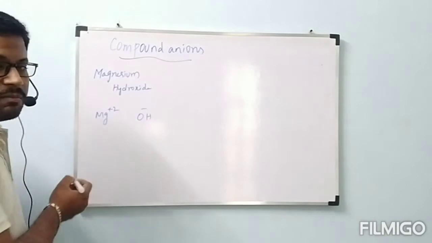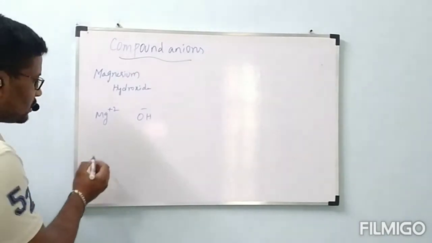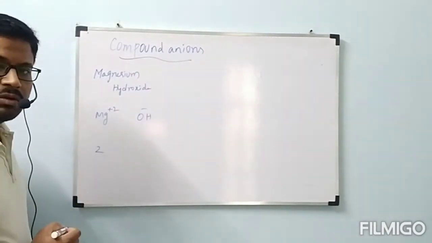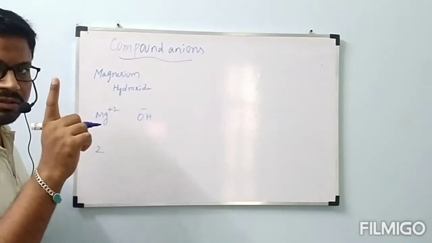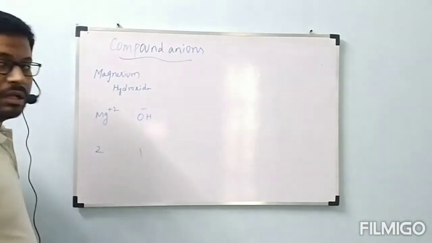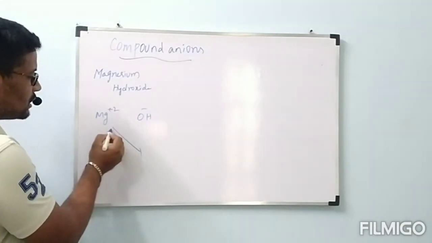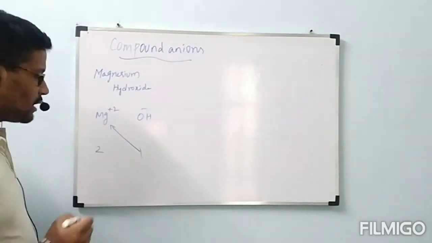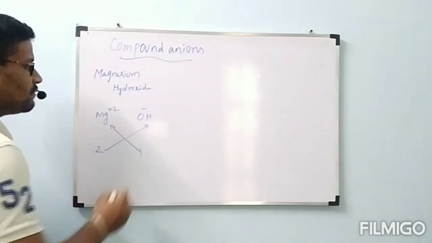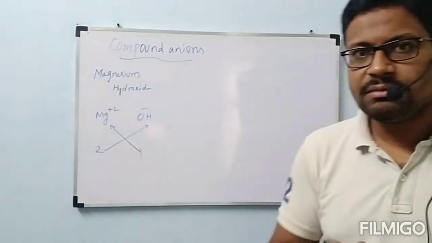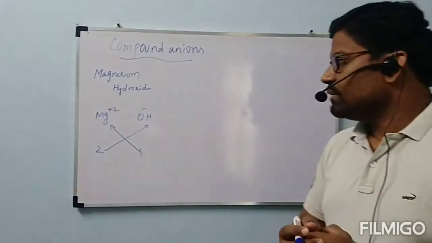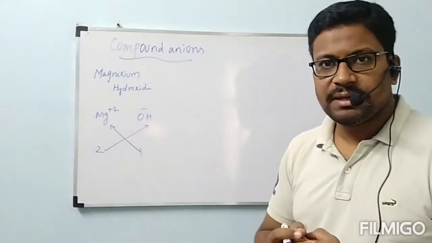What is the numerical value present on magnesium? 2. That 2 we are writing here. The numerical value present on OH entirely is -1, so numerical value 1. This 1 will be the subscript of magnesium and 2 will be the subscript of OH entirely. Like we wrote for NO3, like that here, this 2 will become the subscript of OH minus entirely.